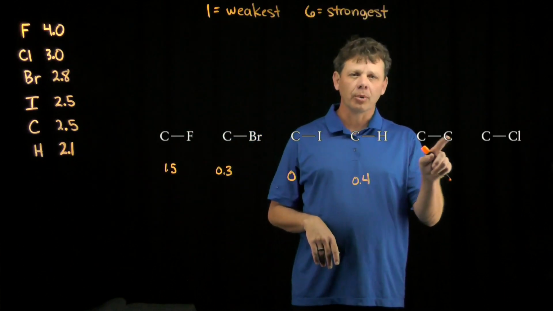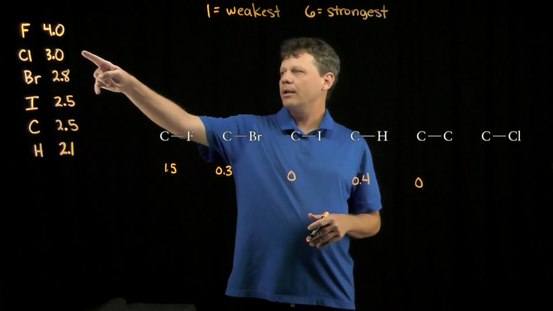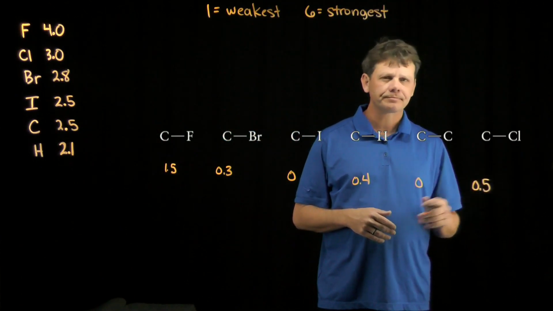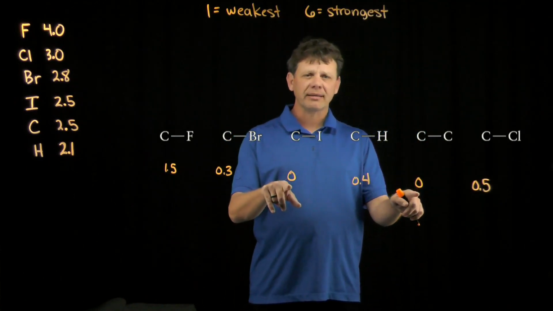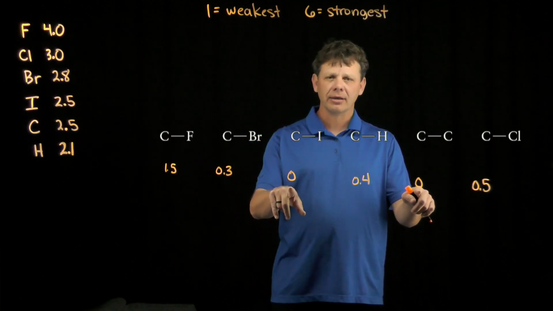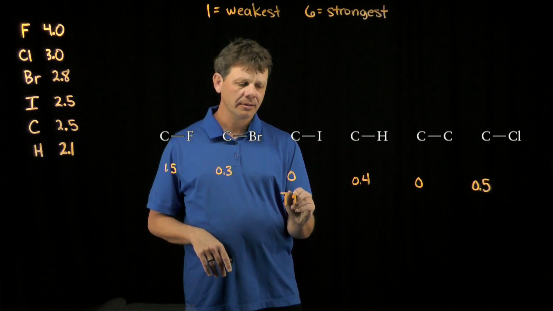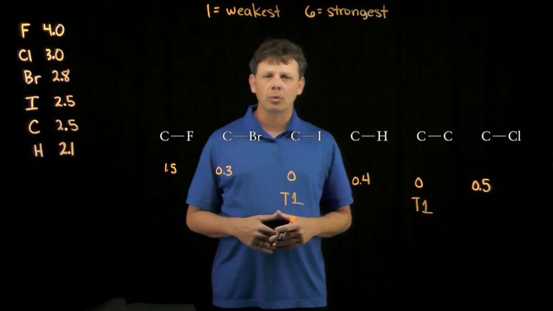Carbon-carbon, as we said, 2.5 and 2.5, that one's going to have a difference of 0, and carbon-chlorine, 3 and 2.5, for a difference of 0.5. And so if we look at the weakest bond dipole, that would be a tie between carbon-iodine and carbon-carbon. So we'll call that a tie for first, which means the next one would be third.